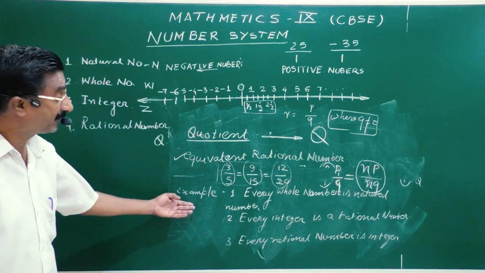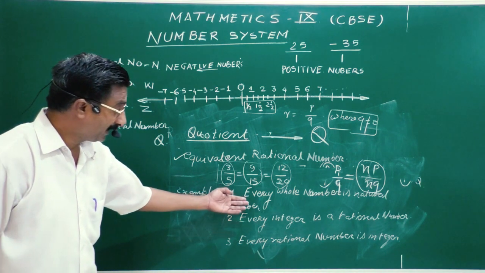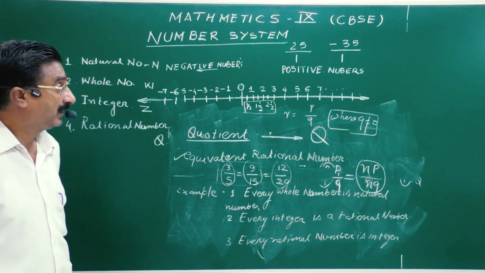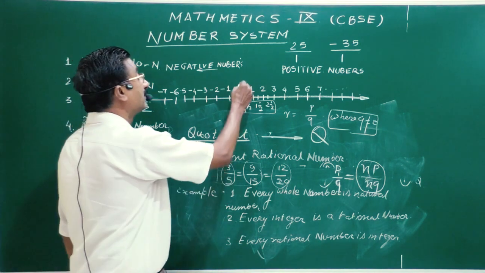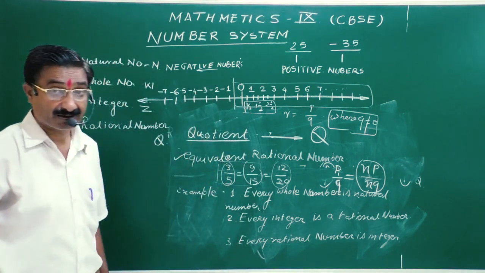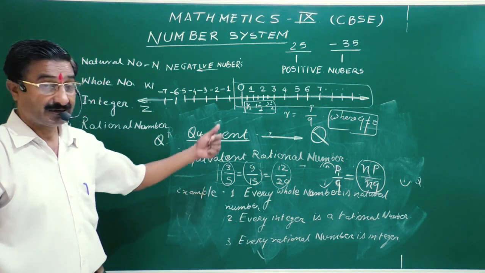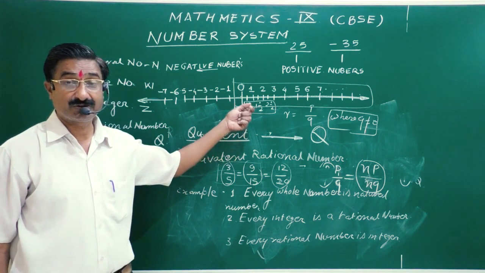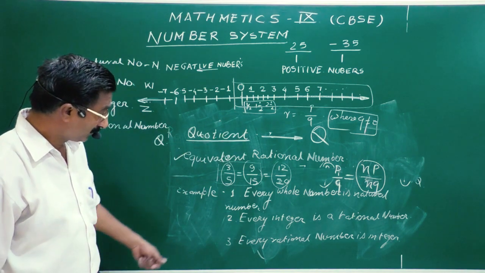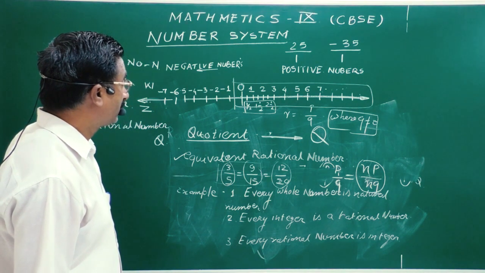So that example I have already written here. Example 1, you have to reply this. 1, every whole number is a natural number. Every whole number means including 0. This is the portion which is called whole numbers. Every whole number is a natural number. यानी सभी whole number क्या natural number हैं? Every whole number is a natural number.